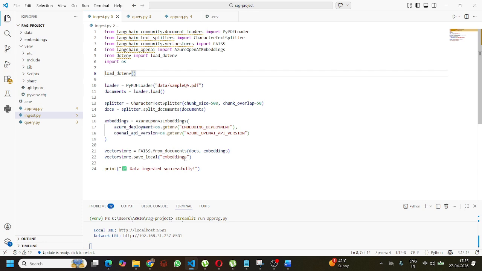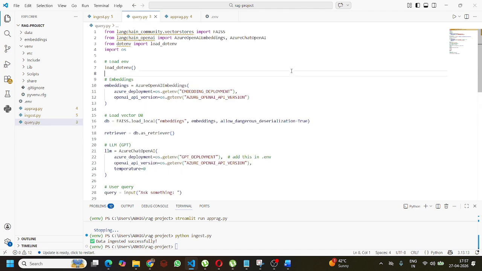Now come here, and the converted data we are storing in that database. Now let's stop the application. And yes, we get data ingested successfully. All the data in the PDF, we inserted into that database. Right now, what we will do, now come to the point of the